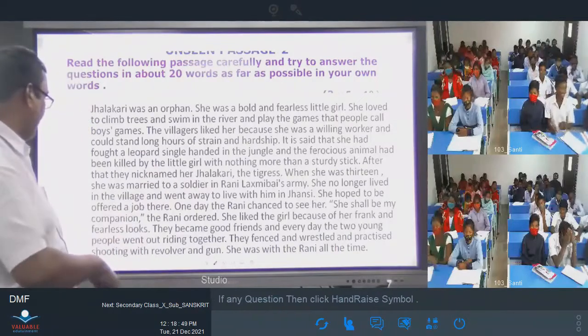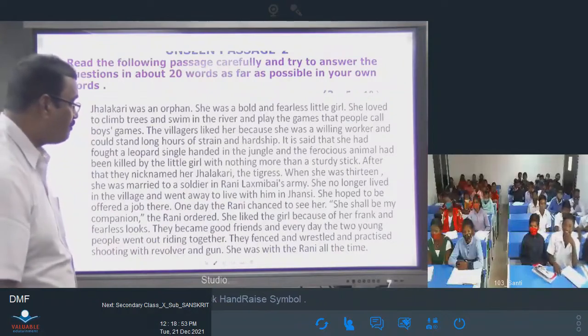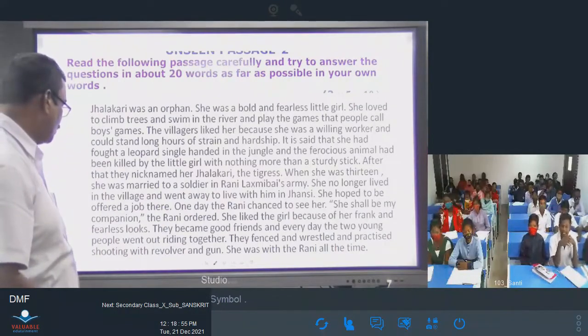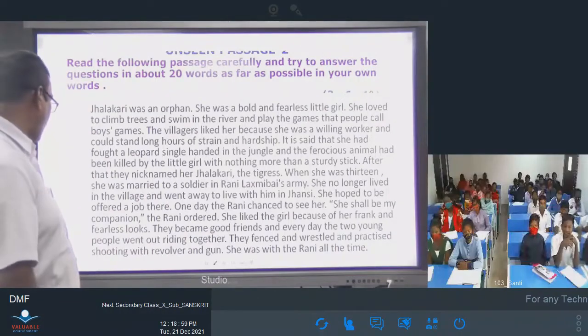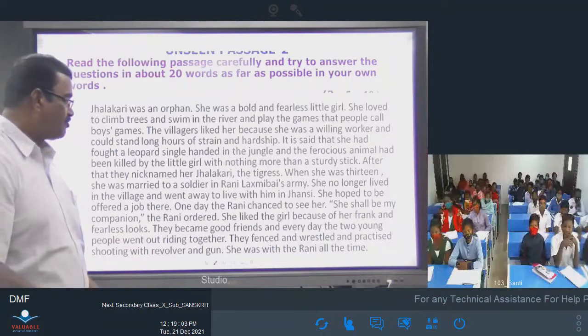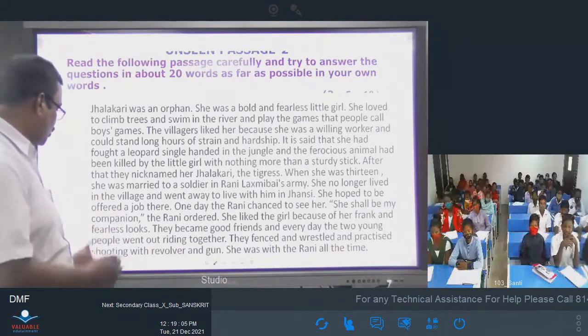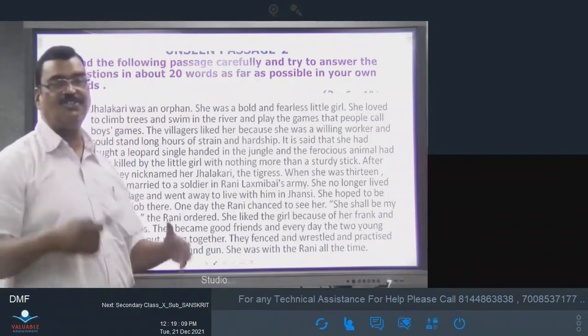She shall be my companion, the Rani ordered. He liked the girl because of her frank and fearless looks. They became good friends, and every day the two young people went out riding together. They fenced and wrestled and practiced shooting with revolver and gun. She was with the Rani all the time.